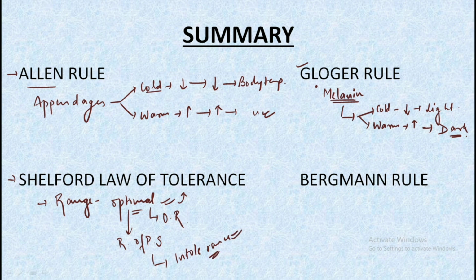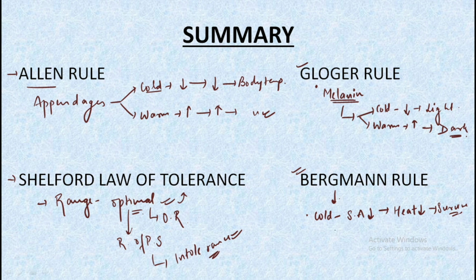The last rule that we studied was the Boltzmann's rule, where we studied that the cold area animals have less surface area exposed, and because of less surface area exposed, they have less heat loss from their body, and as a result they can survive better because of constant body temperature maintenance.